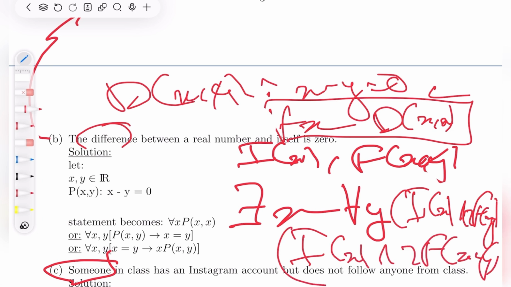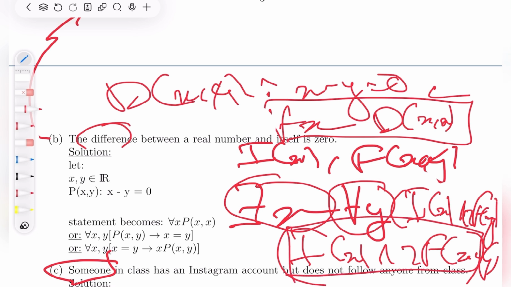What is this really saying? This is saying that for someone in class, if you go over everyone else in class, you will find that this statement is true. Relative to this person x, y ranges over everyone in class. And keep in mind that this y also includes x, because x is someone in class.